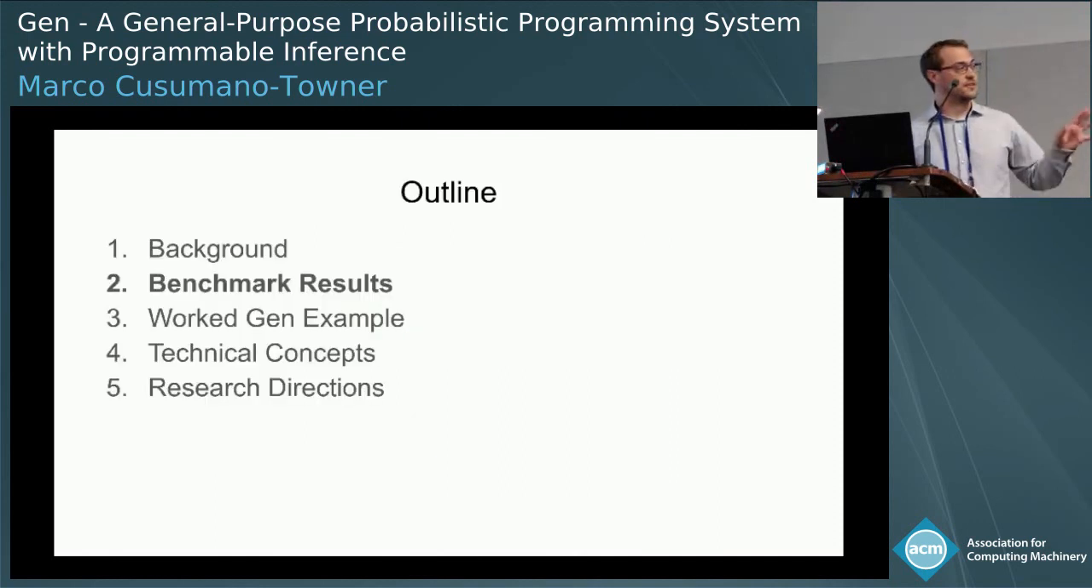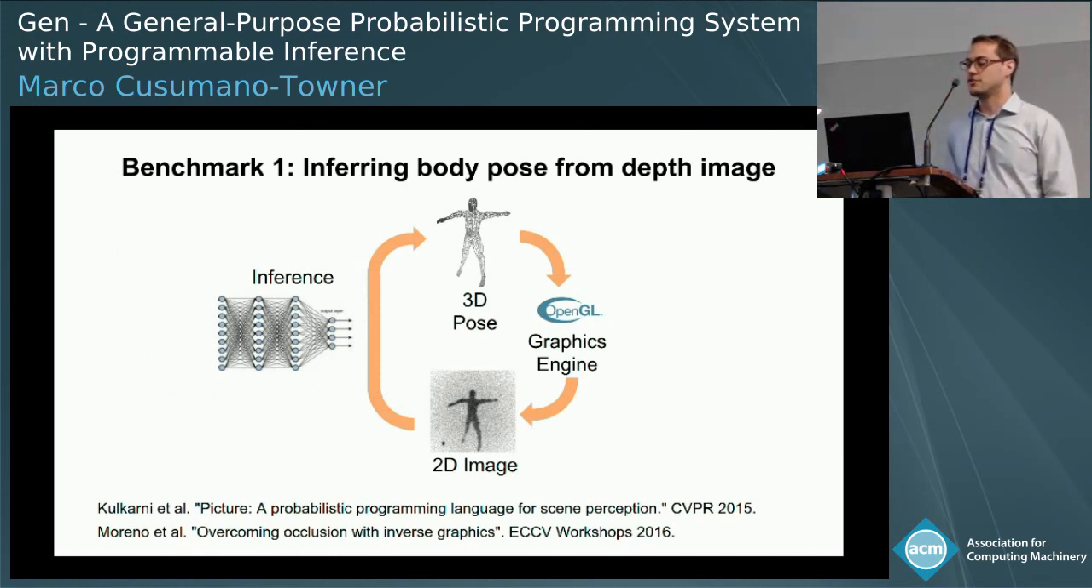Okay, now I'll just briefly describe some of the benchmarks that we have shown in our PLDI paper to illustrate the types of problems that you can solve with a system like Gen. So first, we consider the task of inferring the 3D articulated body pose of a human from a noisy depth image. And we're going to employ a modeling approach called inverse graphics, in which the user provides